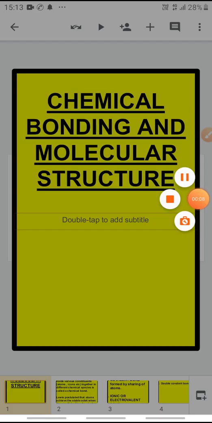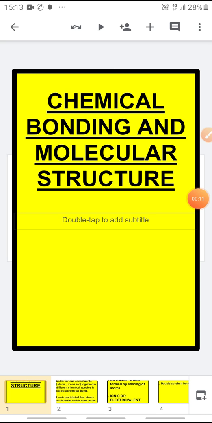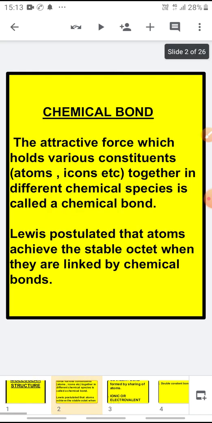I am starting with the fourth chapter of chemistry, that is chemical bonding and molecular structure. Today in this chapter we will be studying the chemical bonds, the types of chemical bonds, why chemical bond formation takes place, the Lewis electron dot structure and the molecular structures of the molecule, the three-dimensional structures of the molecule.